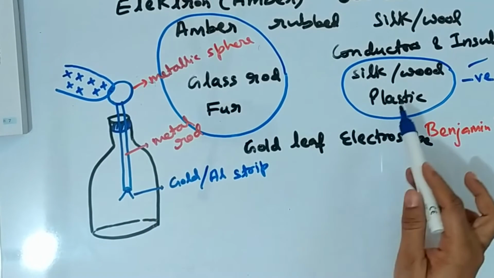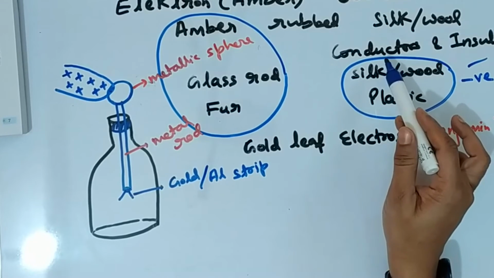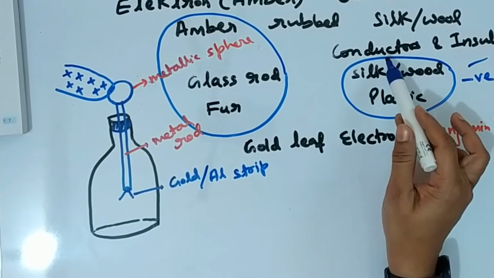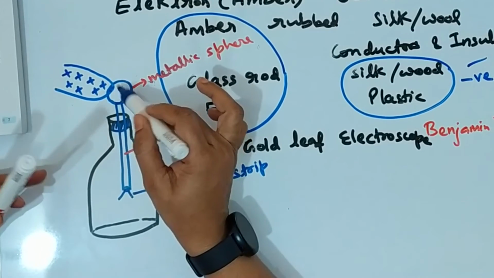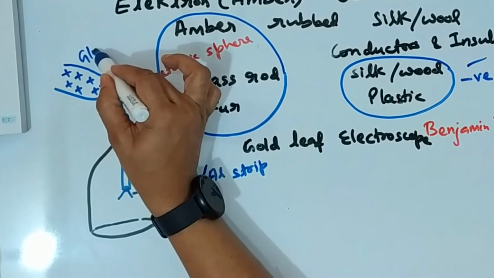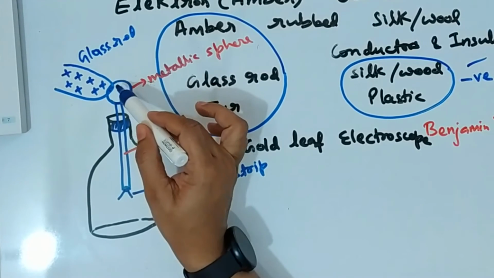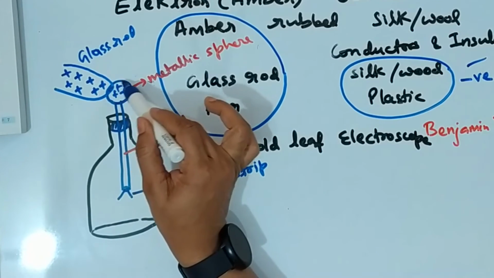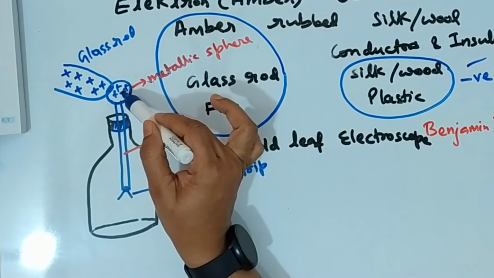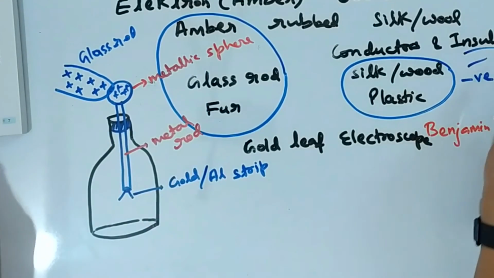As we know, if conductors are connected to a charged body, the charge transferred from the glass rod evenly distributes itself throughout the body of the metallic sphere instead of accumulating at one place the way it happens in insulators.